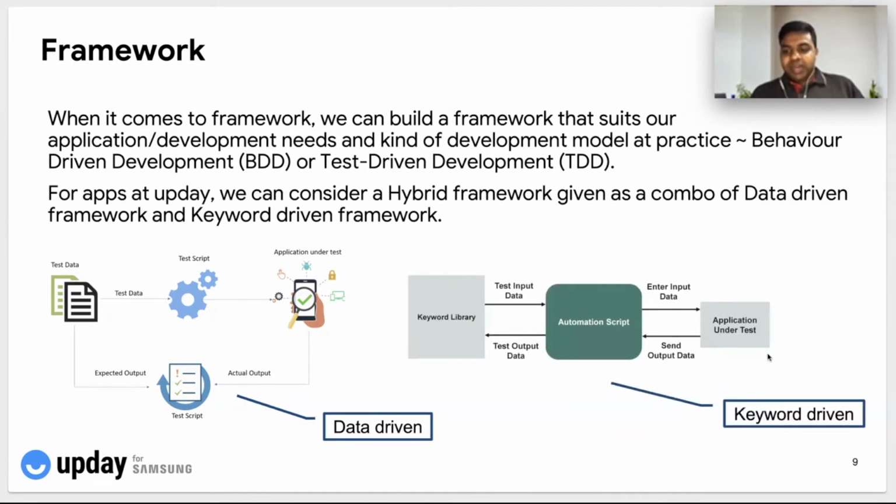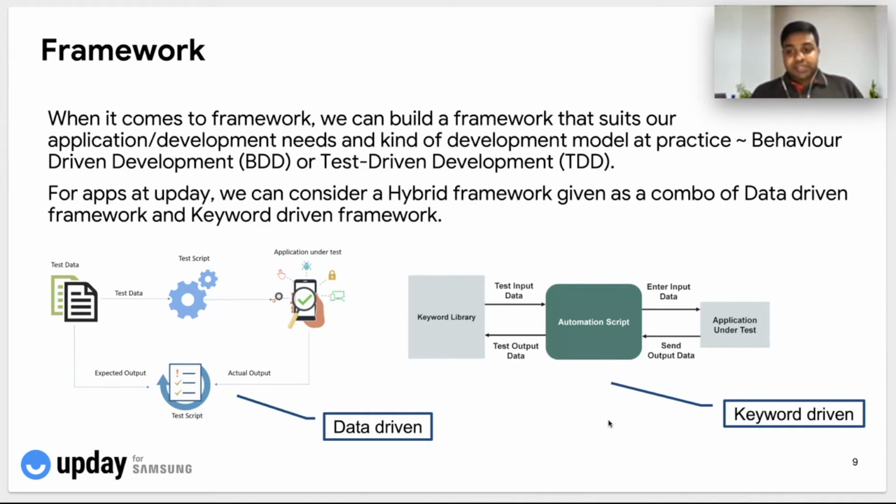And coming to the next kind of framework, it's a keyword-driven framework we have. So this primarily deals with the kind of keyword library that we have within the code. And we have a driver script for automation that inputs the data and handles the output to the keyword library. So the keyword-driven framework is mostly on the development side, wherein we mainly deal with different keywords and functions that are part of the code.